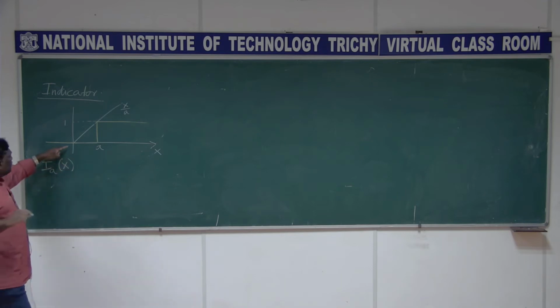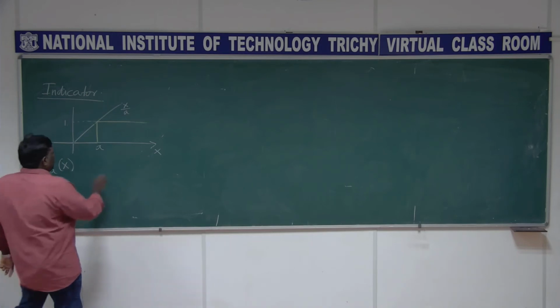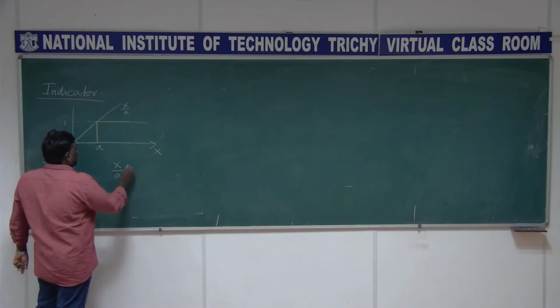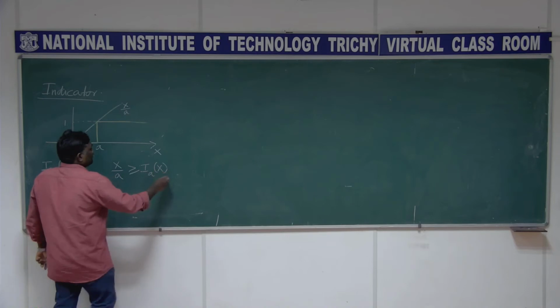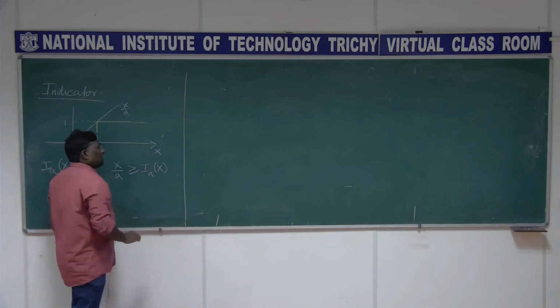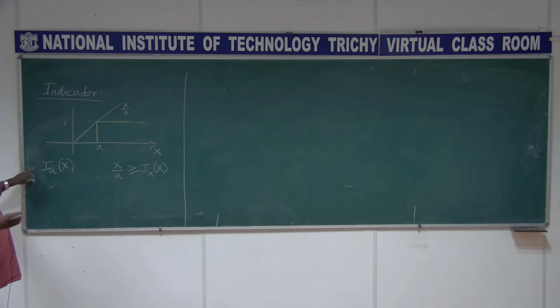And you have that straight line here, x by a, and just by observation x by a can be viewed as greater than or equal to Ia of x for all values of x, and I have chosen this x value to be positive. I am not considering negative values, but still if you take x as negative here, in a straight line like here, these are the negative values, and still your Ia of x is 0, which is greater than that.